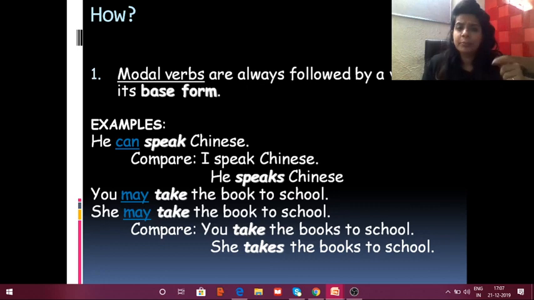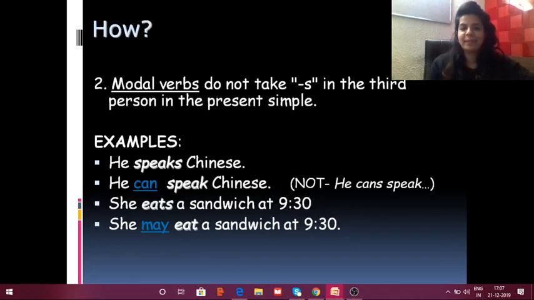You may take the book to the school. She may take. You may took, she may took, that's absolutely wrong. Okay? Next. Modal verbs do not take s in the third person in the present simple.